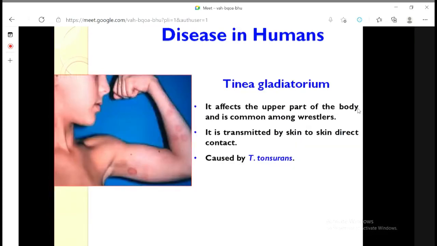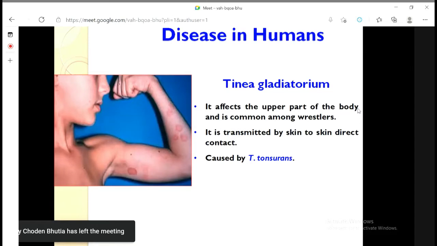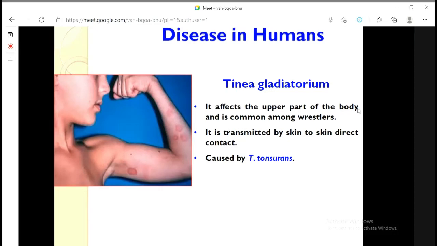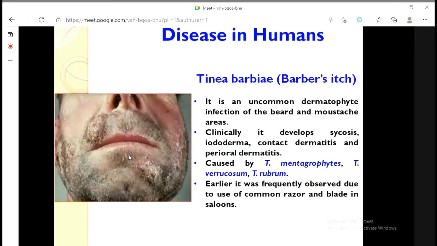Next is tinea gladiatorium. Gladiators means fighters. Now this boy tried to show that actually it is not like this. Probably this infection was first discovered among the gladiators, because the gladiators in the Roman area used to fight each other, and probably they transmitted the disease between them. So this is a similar infection. Generally it appears in the arm area. This is tinea gladiatorium.